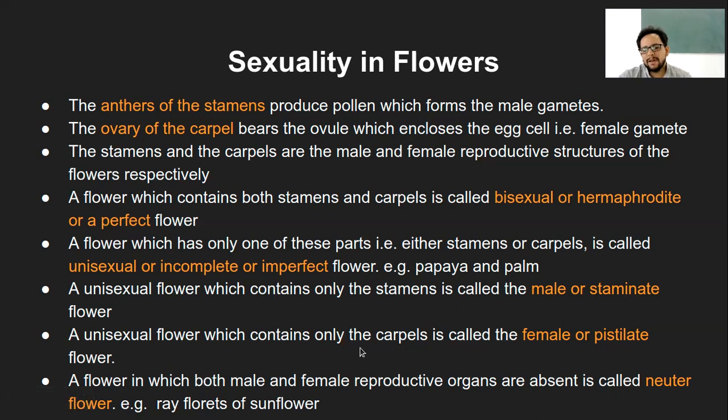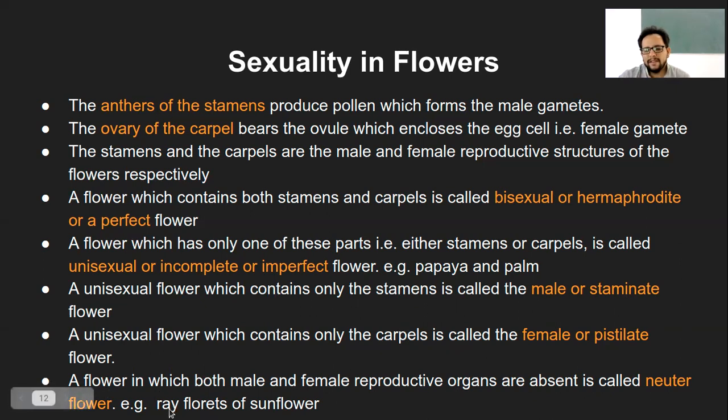And the unisexual flower which contains only carpel will be called pistillate, or also called carpellate, or also called a female flower. So that is having only carpels and no male counterpart there. So these are the two unisexual flowers. And then there is one more type, the flower in which both the male and female reproductive organs are absent, and it is called a neuter flower.